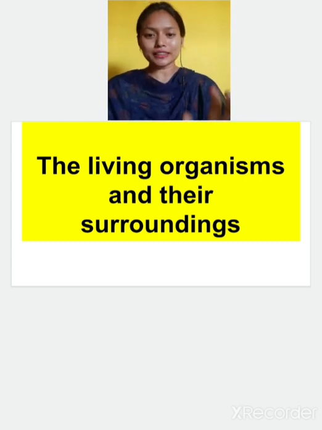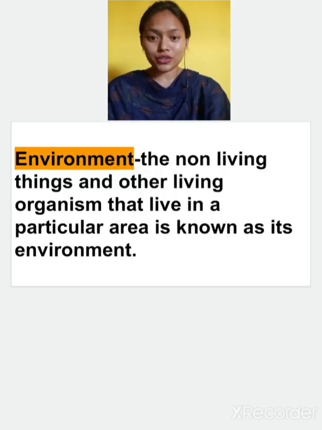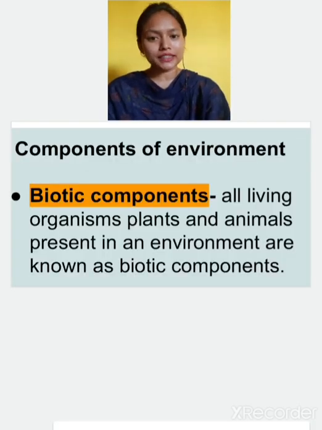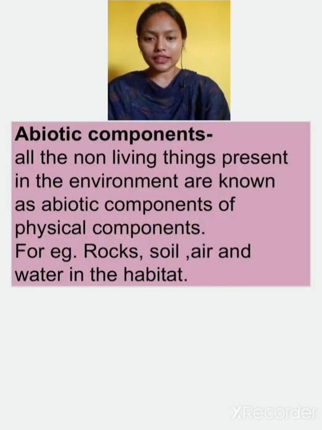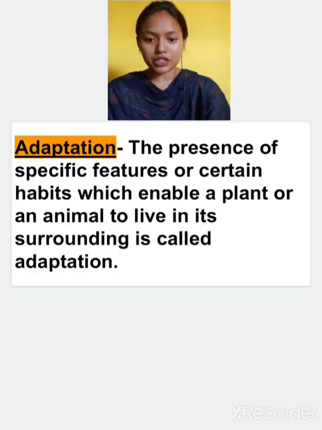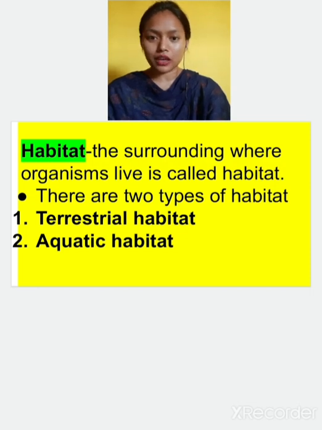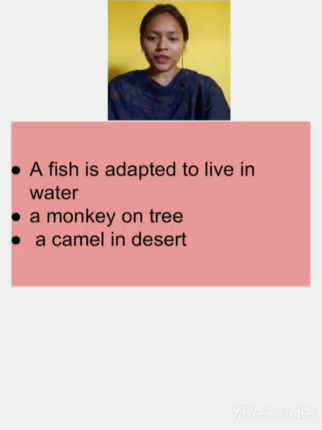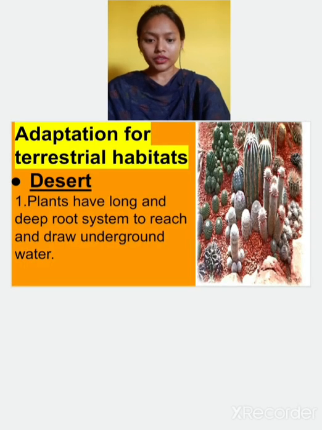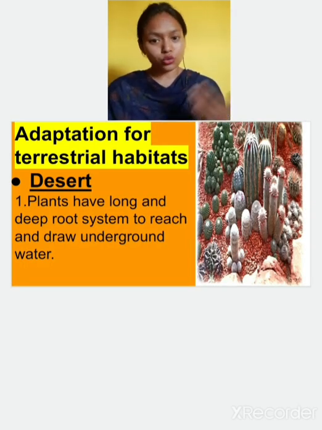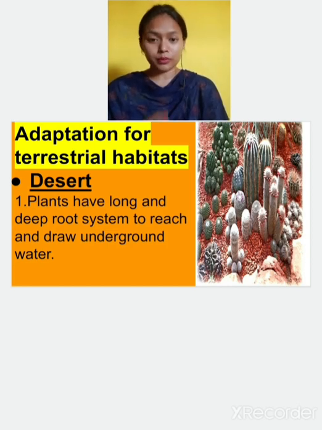Okay, so let's begin. In the last lecture we studied about the environment, the components of environment, biotic components and the abiotic components, and we studied about adaptation and about habitat. Two types of habitat are there, terrestrial habitat and aquatic habitat. Then after that we studied about adaptation. So this much we have done. If you haven't watched the video, please go to the last lecture video and watch it. It is the beginning of the chapter, so it is an important part.